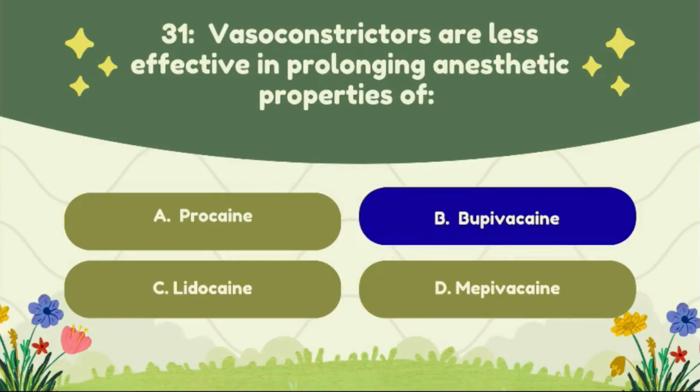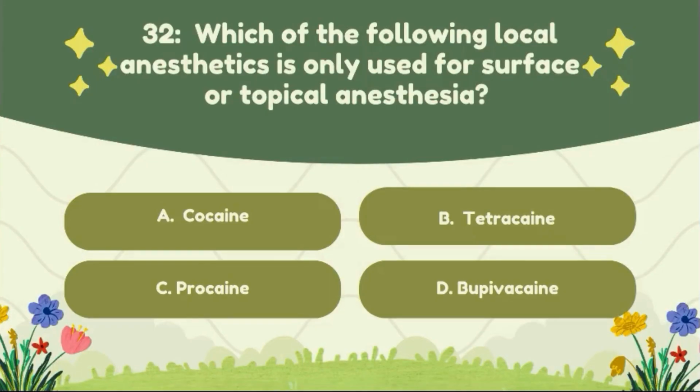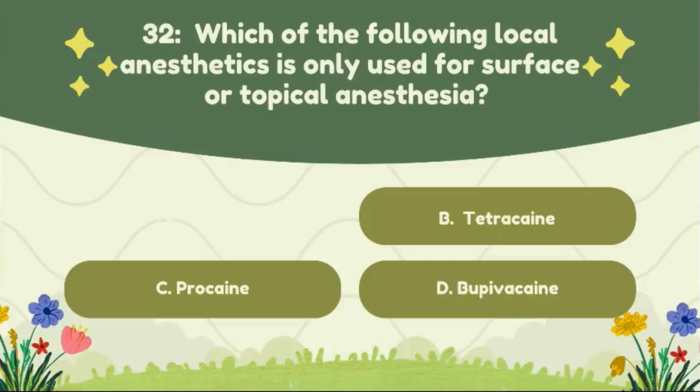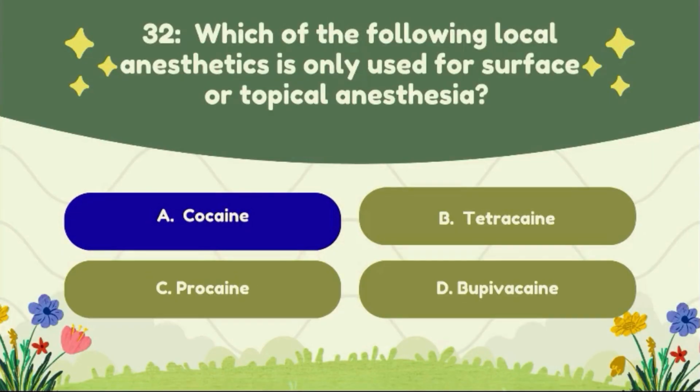The correct answer of this question is option B, bupivacaine. Question number 32. Which of the following local anesthetics is only used for surface or topical anesthesia? Option A, cocaine, option B, tetracaine, option C, procaine, option D, bupivacaine. The correct answer of this question is option A, cocaine.